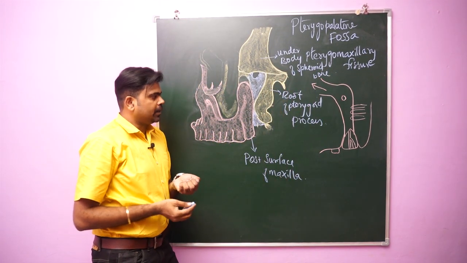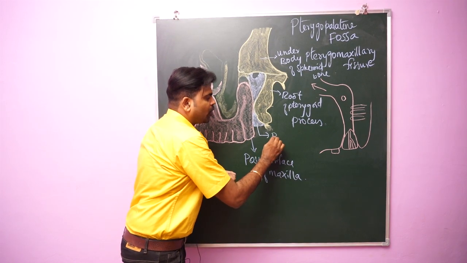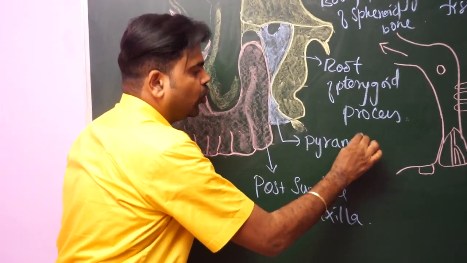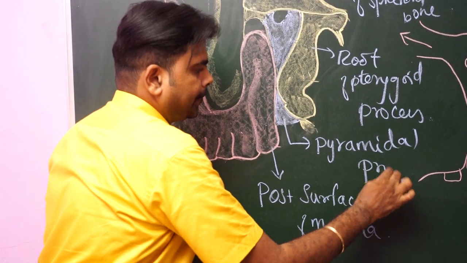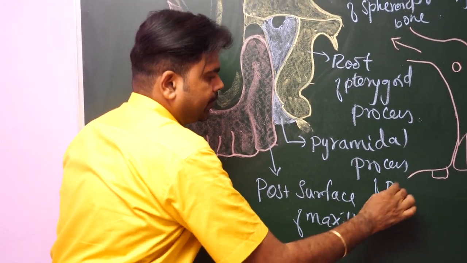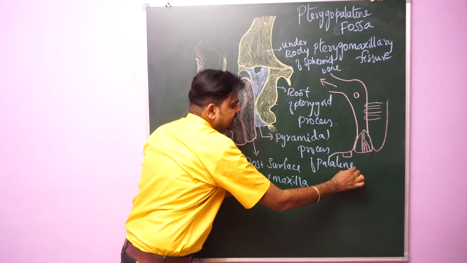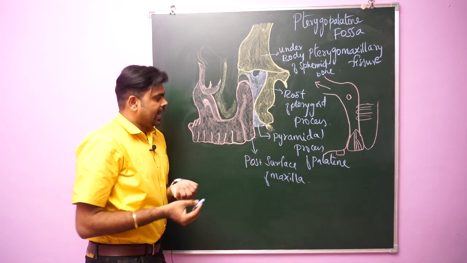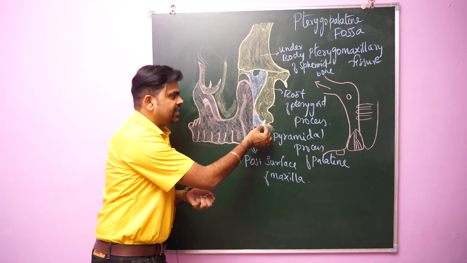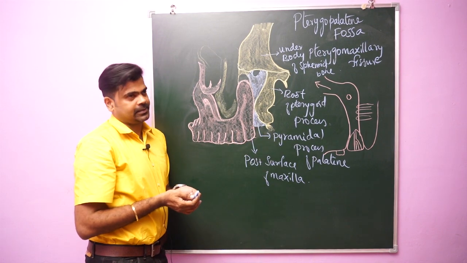Below, it is formed by the pyramidal process of the palatine bone. This pyramidal process of the palatine bone lies between the maxilla and pterygoid processes.